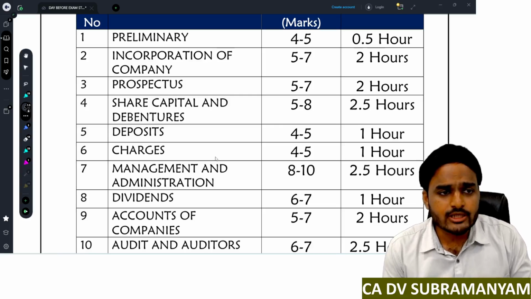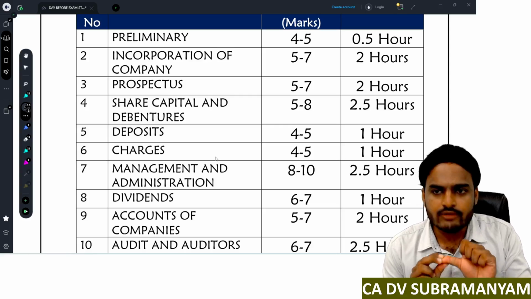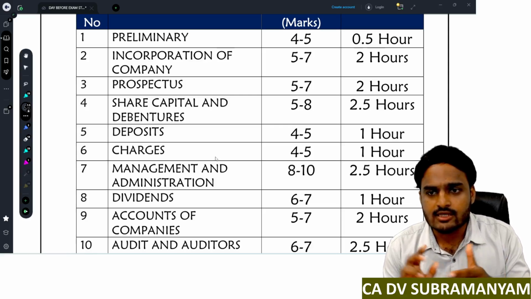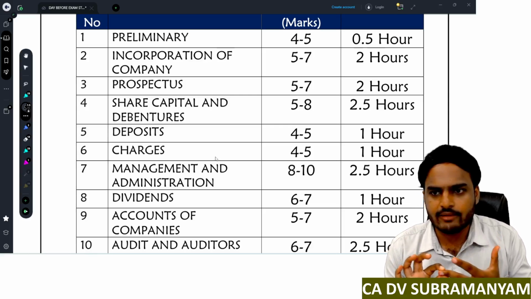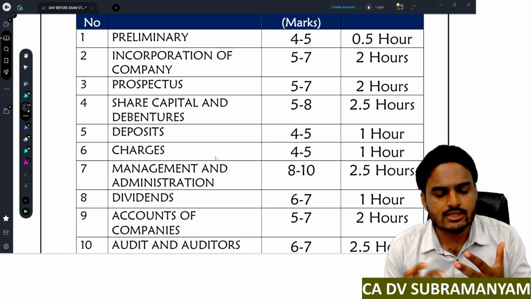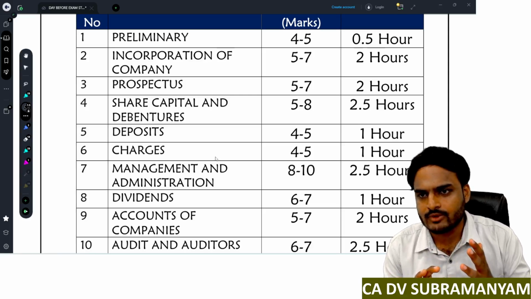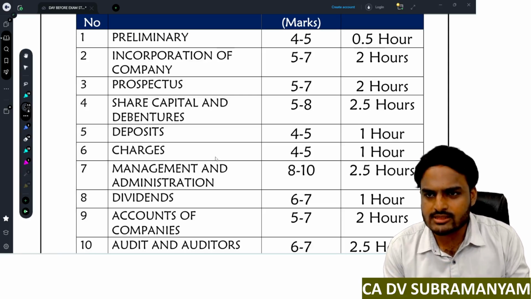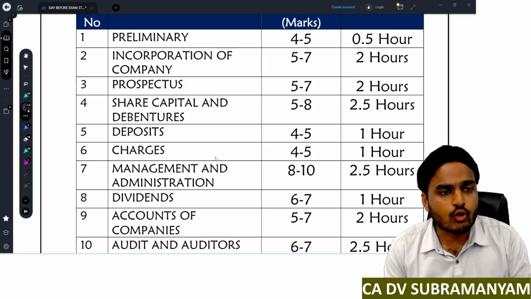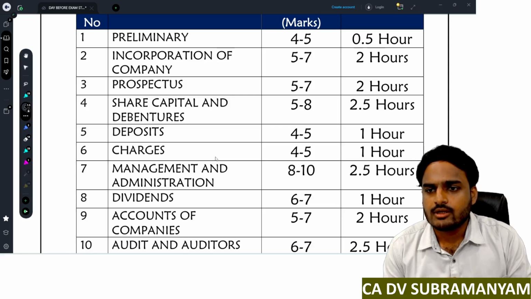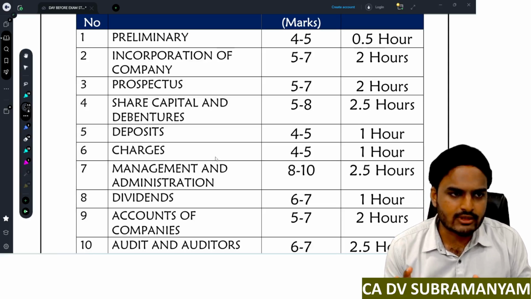In the incorporation of company chapter you will find concepts like Section 8 company, revocation of Section 8 company license, one person company conditions, rectification of company name, incorporation procedure, and then subsidiary company not to hold shares in holding company. So these are important concepts in this chapter, and the revision time of 2 hours is sufficient. Next one, prospectus, same weightage, 5 to 7 marks, and revision time is 2 hours.